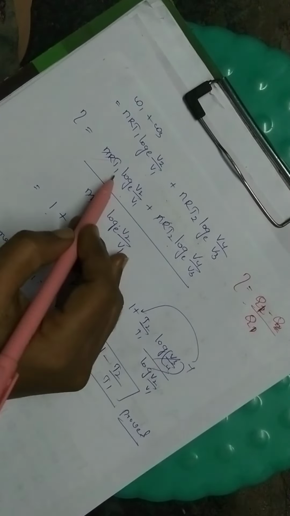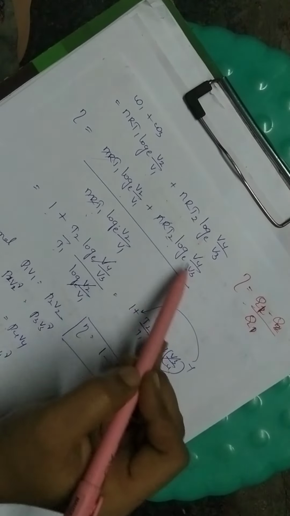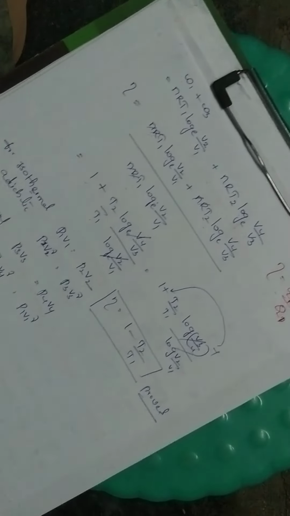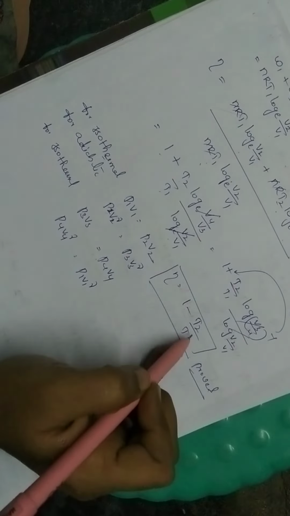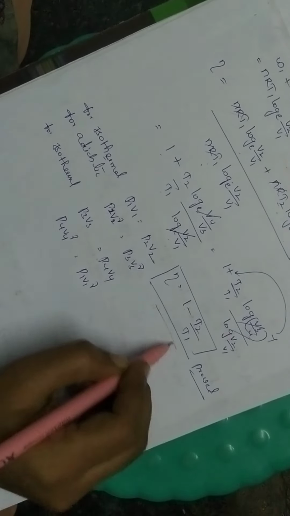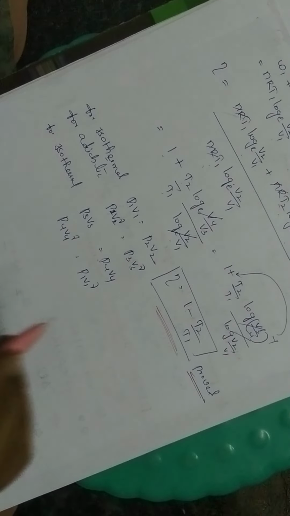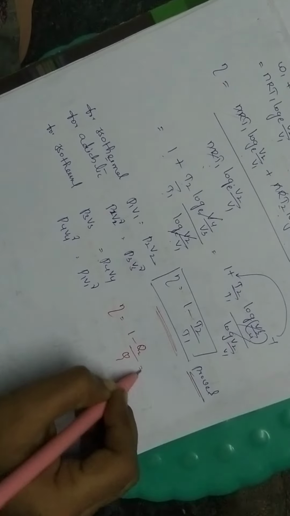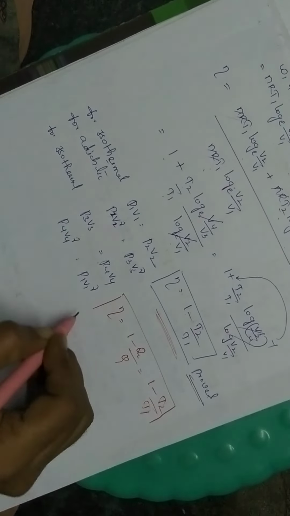So here we have 1 plus T2 by T1 times log V4 by V3 over log V2 by V1. And from this expression we got 1 minus T2 by T1. Hence our Carnot cycle is proved: eta is equal to 1 minus Q2 by Q1, that is equal to 1 minus T2 by T1. This is all about our Carnot cycle.